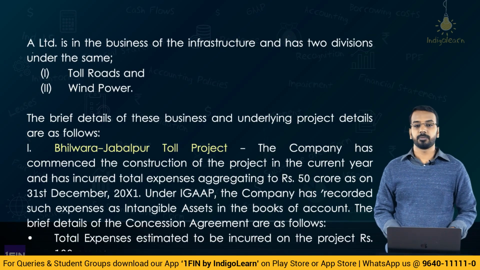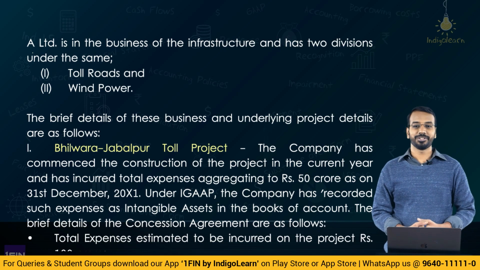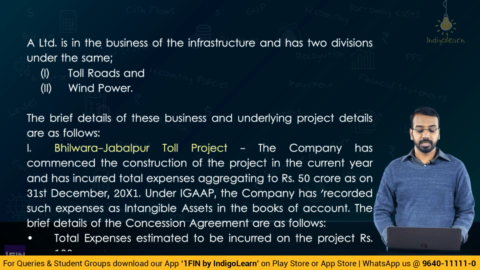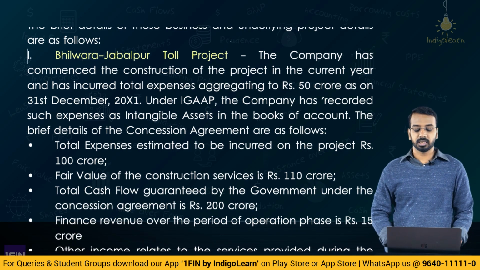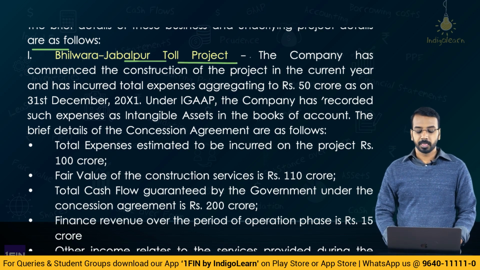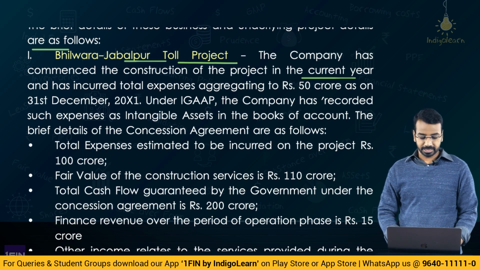Let's have a look at a question from the study material which is based on service concession arrangement. A Limited is in the business of infrastructure and has two divisions, toll roads and wind power. There are two divisions, okay. The brief details of these businesses and underlying project details are as follows. Number 1, Bhilwara Jabalpur toll project, a toll project between two cities. The company has commenced the construction of the project in the current year, and has incurred total expenses aggregating to rupees 50 crore as on 31st December of year 1.